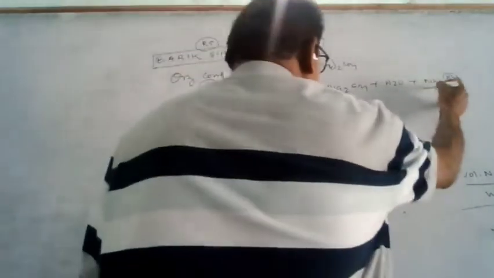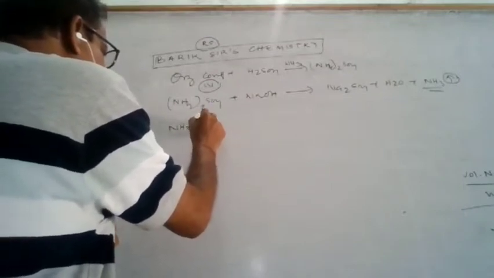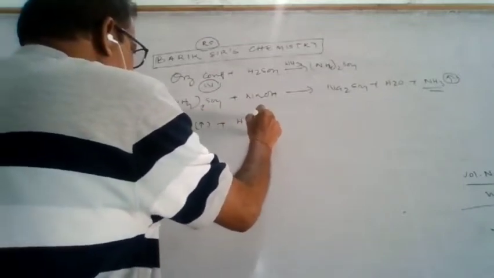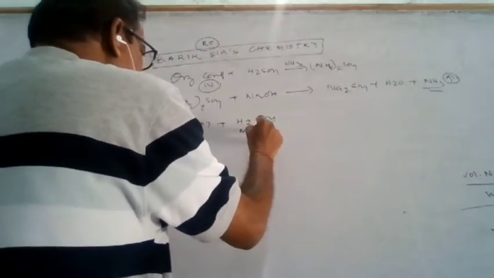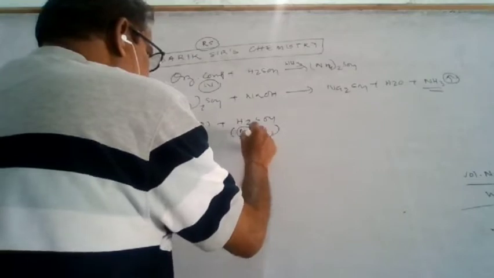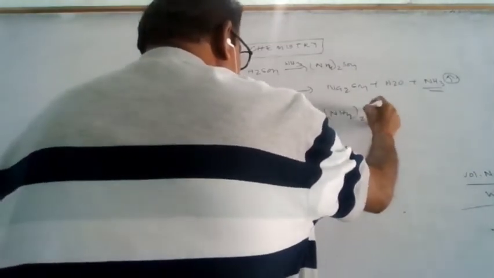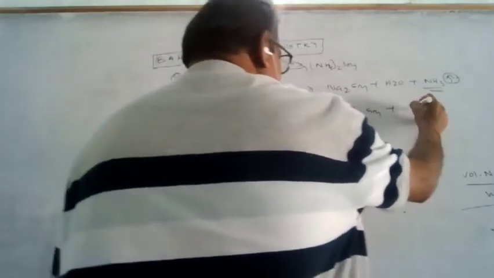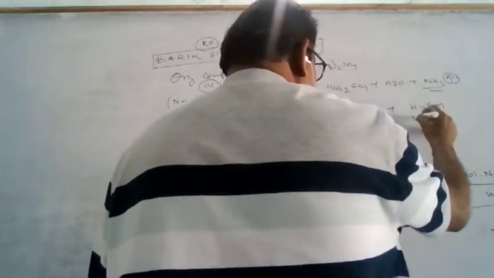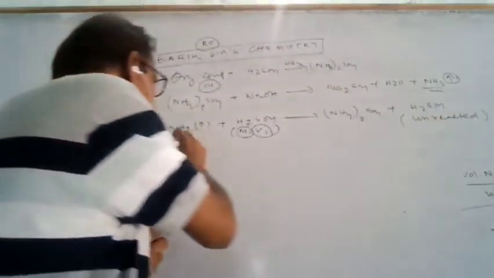The liberated ammonia gas reacts with a known volume of sulfuric acid. M1 is the molarity of sulfuric acid, V1 is the volume of sulfuric acid. During the titration, ammonium sulfate is formed, and some unreacted sulfuric acid remains, since we do not know how much ammonia is there.